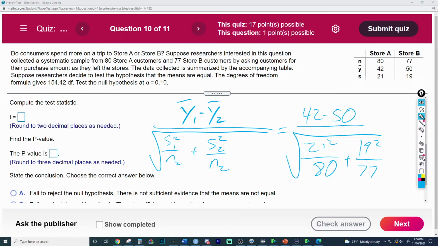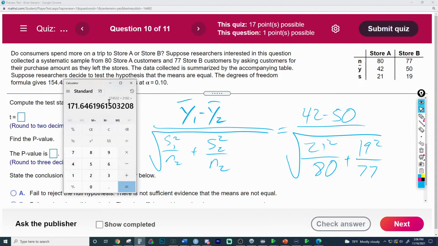And we get a difference of -8 over the standard error. This is going to be the t. Let's solve it. 21 squared, we're going to solve it twice to make sure. 21 squared over 80, copy that. 19 squared over 77, plus the 2, square root, 3.19. So now we take 42 minus 50. And that's a t-statistic of -2.5. A t-statistic of -2.5, rounded to 2 decimals.